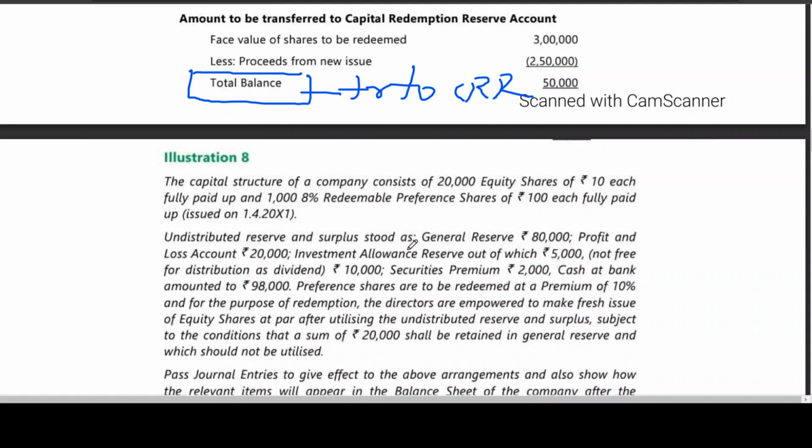Undistributed reserves and surplus stood as general reserve 80,000, P&L account 20,000, investment allowance reserve, out of which 5,000 not free for distribution as dividend. That means out of 10,000, 5,000 not free for distribution as dividend. So how much we can use? 5,000. Cash at bank amounted 98,000.